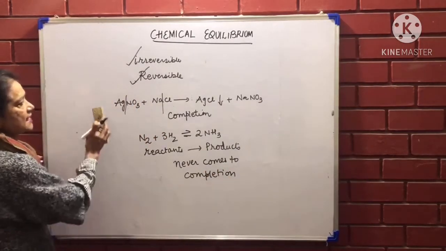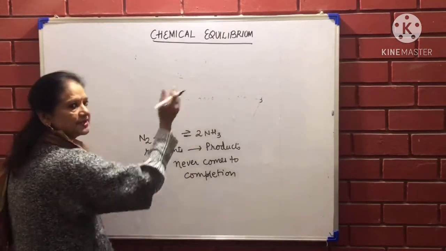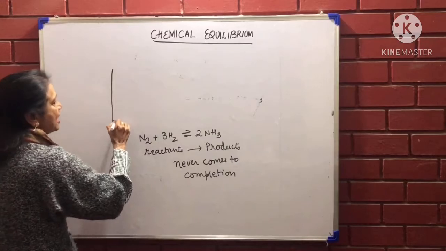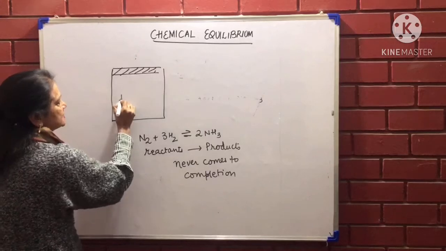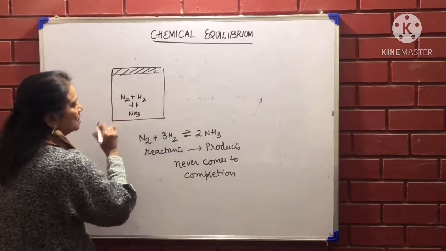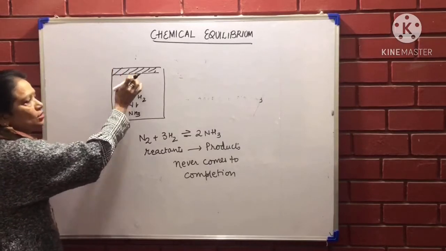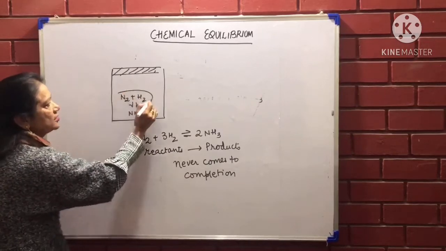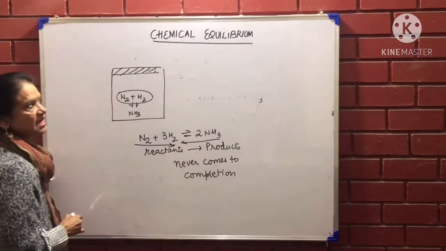Now the important thing is that if I do this reaction again in an open container, then ammonia will escape. Then in that case the reversible reaction will not be possible. But if I do the reaction inside a closed container, I will see I have put nitrogen and hydrogen here. They are changing into ammonia. Ammonia is changing back into nitrogen and hydrogen. So inside a closed container, this reaction will never stop. And when the rate of the forward reaction, this is the forward reaction, will become equal to the backward reaction,